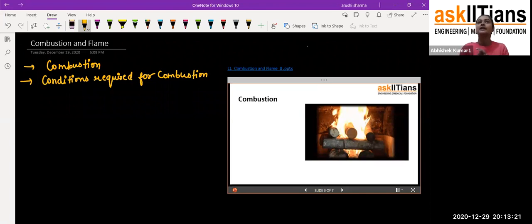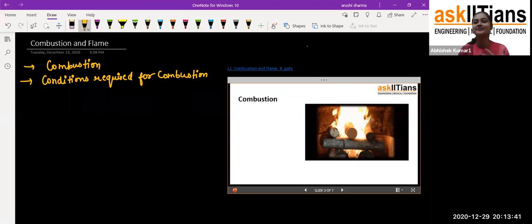Now, why have I given you this winter example? In winter it is so cold outside, and if we don't have electrical heaters, another option is wood logs or something made of wood that you are not using.